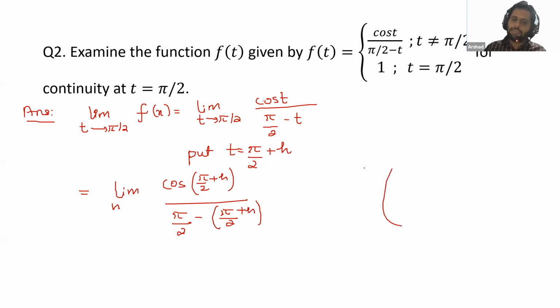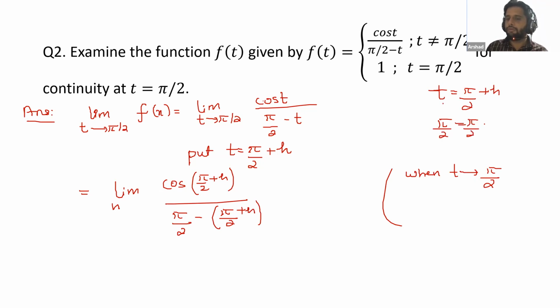You have t equal to pi/2 plus h. If t approaches pi/2, then pi/2 will cancel out and h comes to 0. So when t approaches pi/2, h approaches 0.